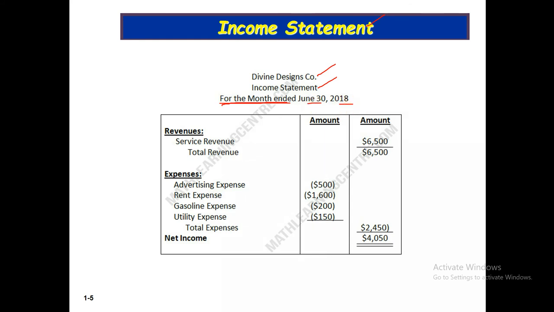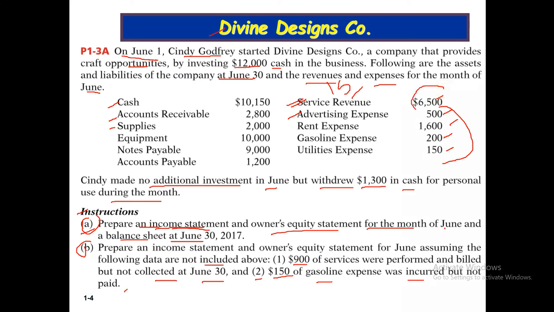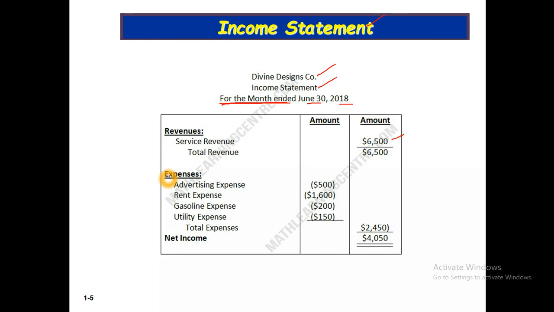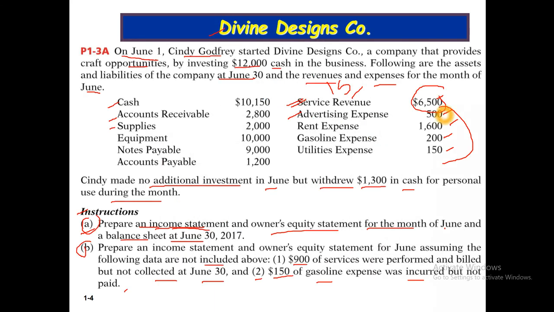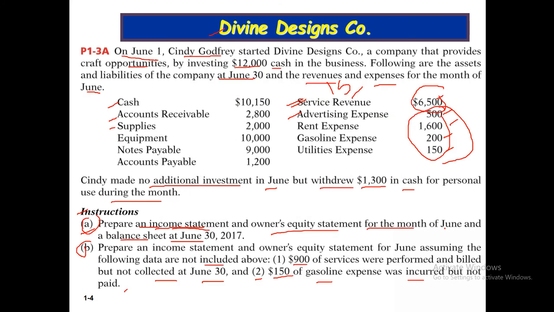Here the service revenue is 6,500. Second, this is our expenses item. We have these four expenses according to the question. These four expenses will be subtracted from the revenue, and then we get the net income for the month, $4,050.